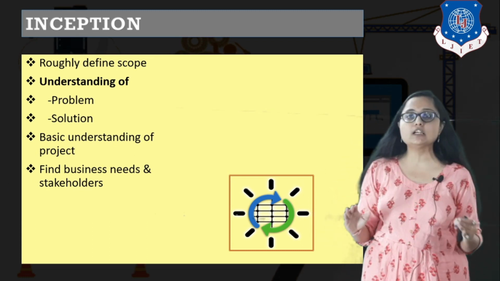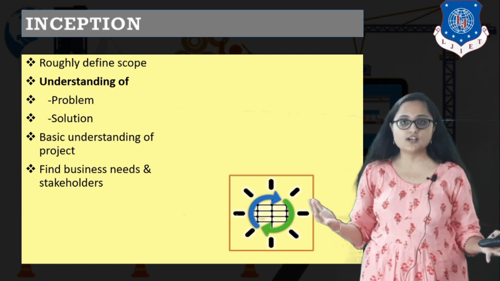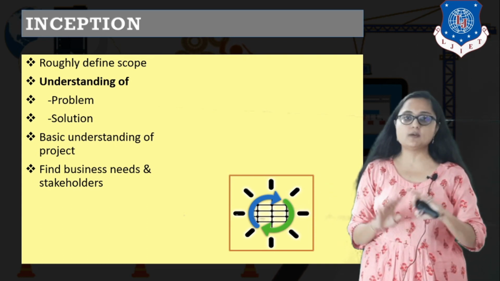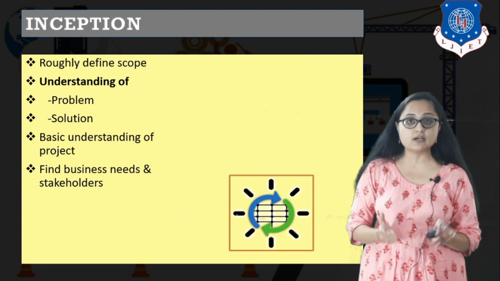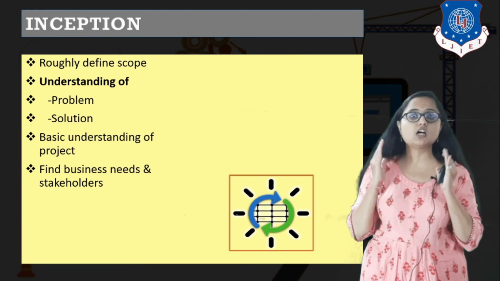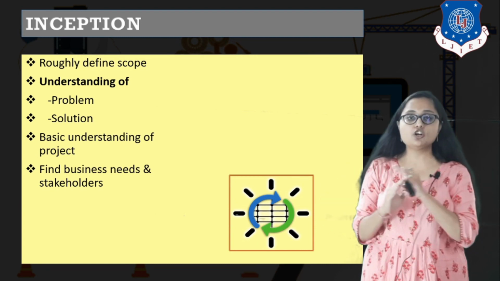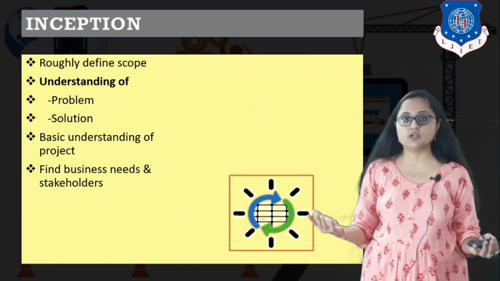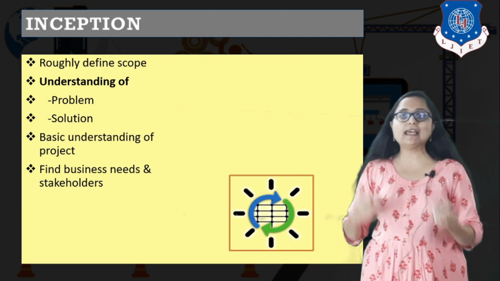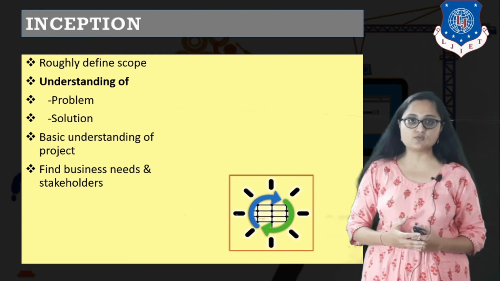We are talking about the basic understanding of the project. We are again not talking about the requirements. We are not talking about the functional requirement. We are not talking about the non-functional requirement. We are just talking about the understanding of project. What is to be done? We are not again talking about how is to be done. That is to be taken into consideration in later on steps.